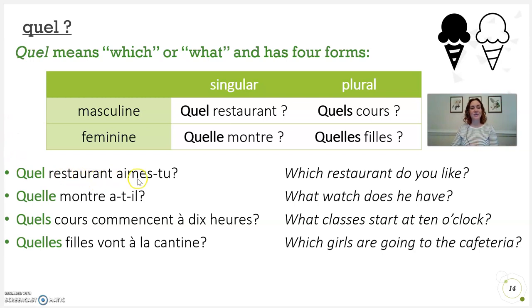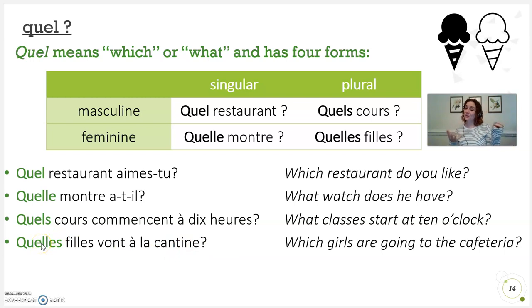Like, quel restaurant aimes-tu? Which restaurant do you like? Quelle montre a-t-il? Which watch does he have? Quel cours commence à 10 heures? Which classes start at 10? Quelles filles vont à la cantine? Which girls are going to the cafeteria?